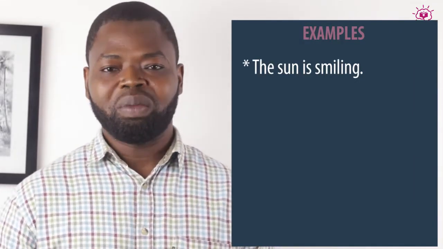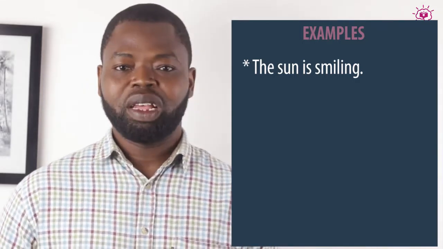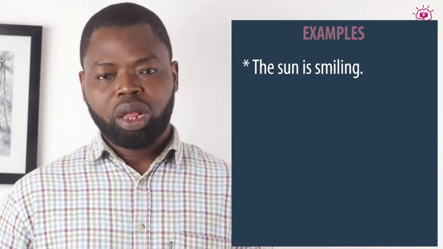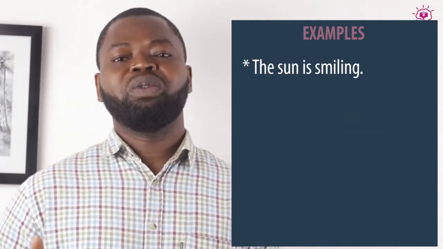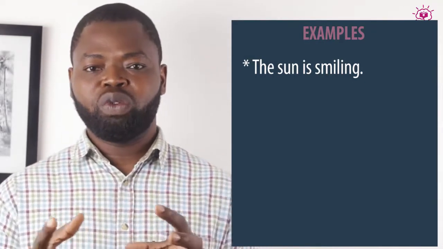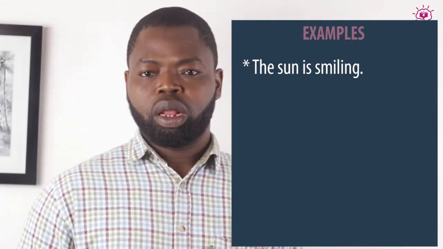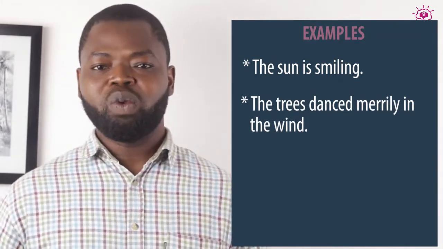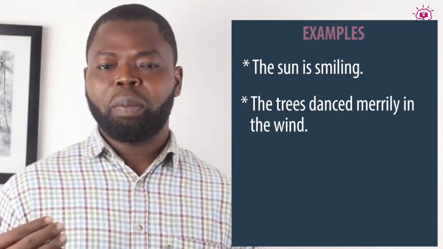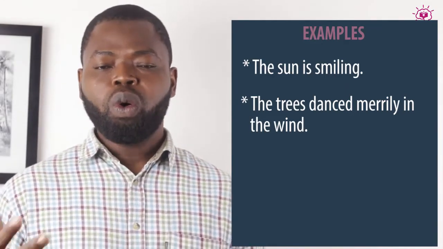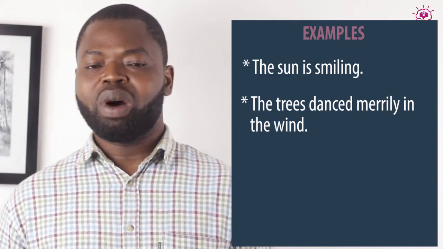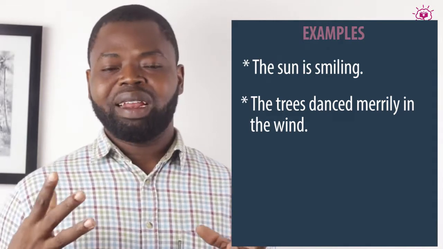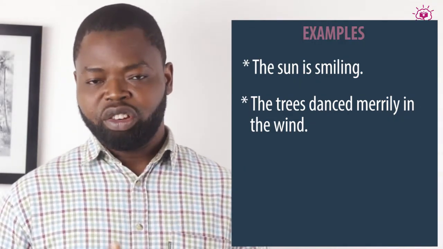Now, the ability to smile is one that belongs to humans, and so the sun, as a non-living thing, cannot smile. So, the expression there is a personified one. That is, you're giving the attribute of a human being to a sun. Now, you could also say the trees danced merrily in the wind. Now, trees by nature don't dance. What we are trying to say is that the trees were swaying in the wind. So, using that word dance for trees there is an attempt to personify the trees.